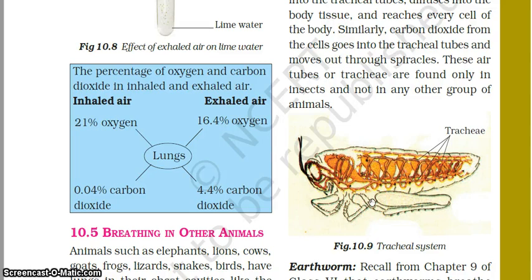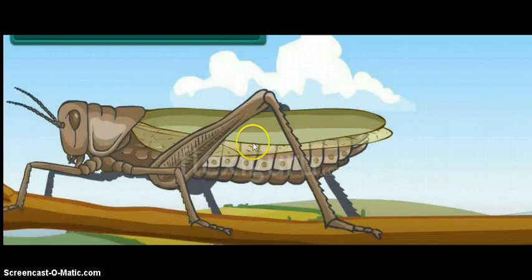Let us observe this. So this is a cockroach, and these tiny holes are the spiracles, through which the gaseous exchange occurs.